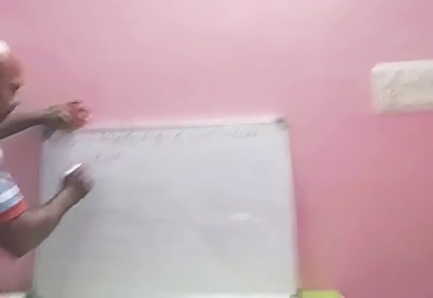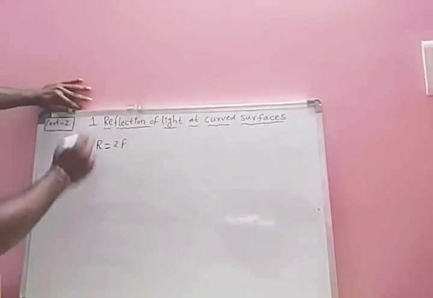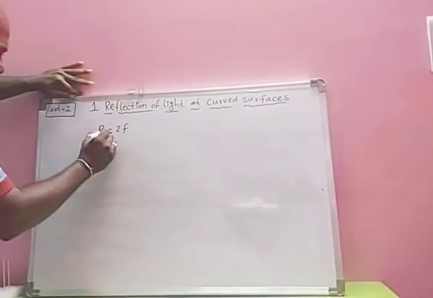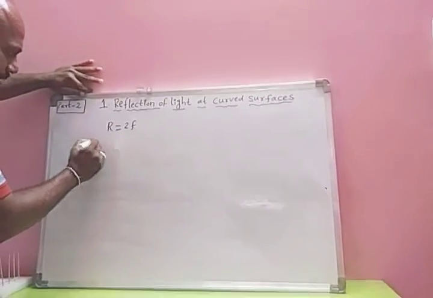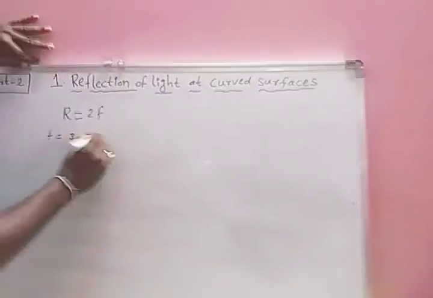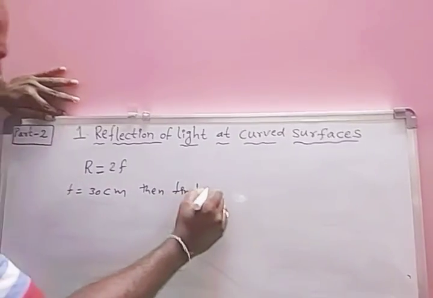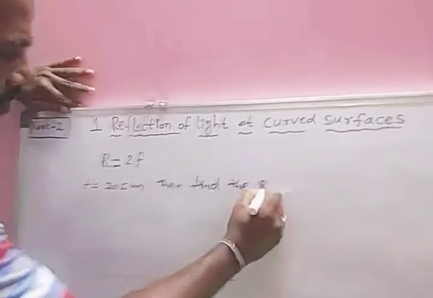So sometimes in the examination the focal length is given, F equals 30 centimeters. Then find the radius of curvature.